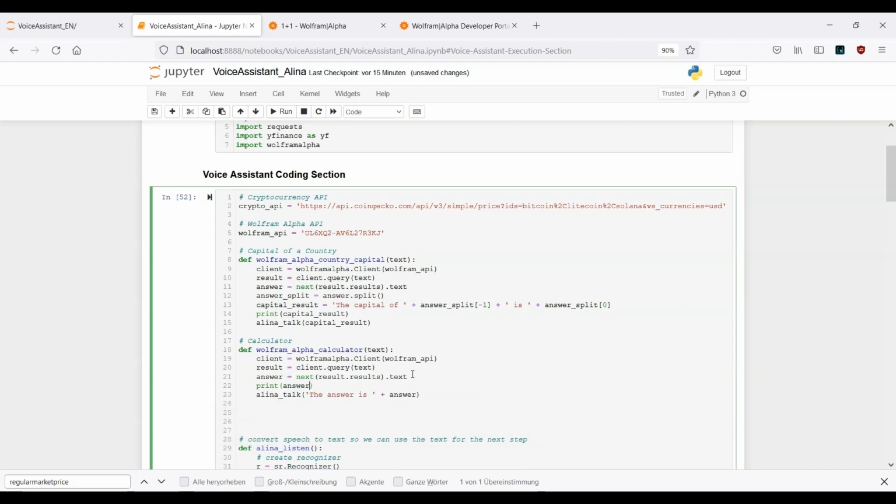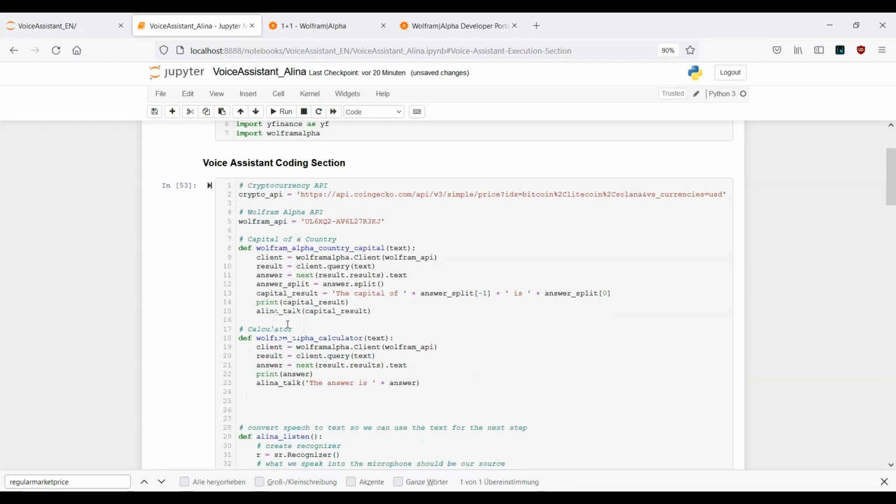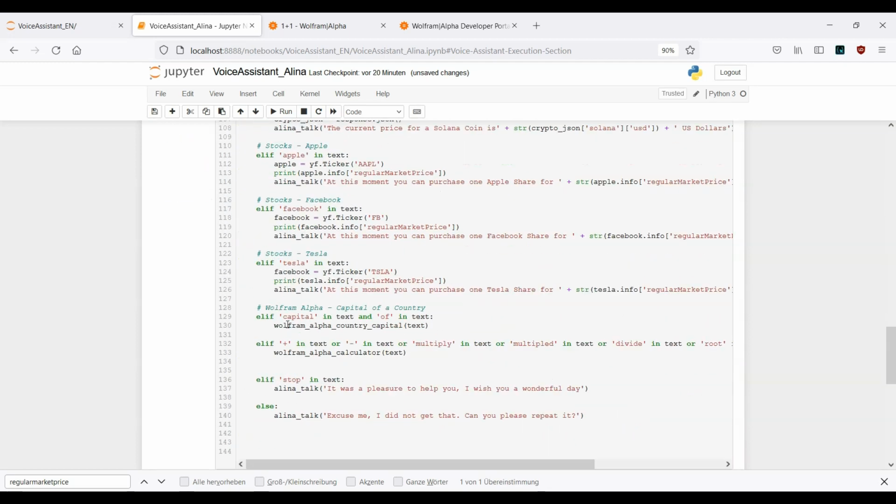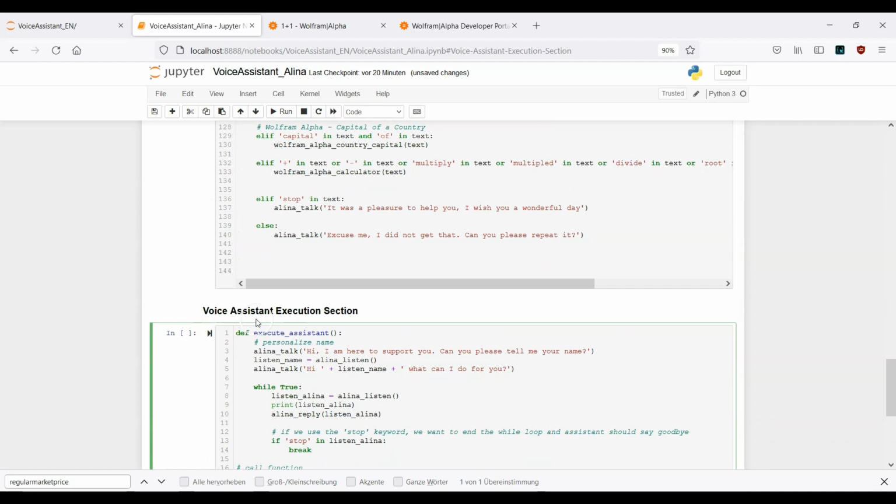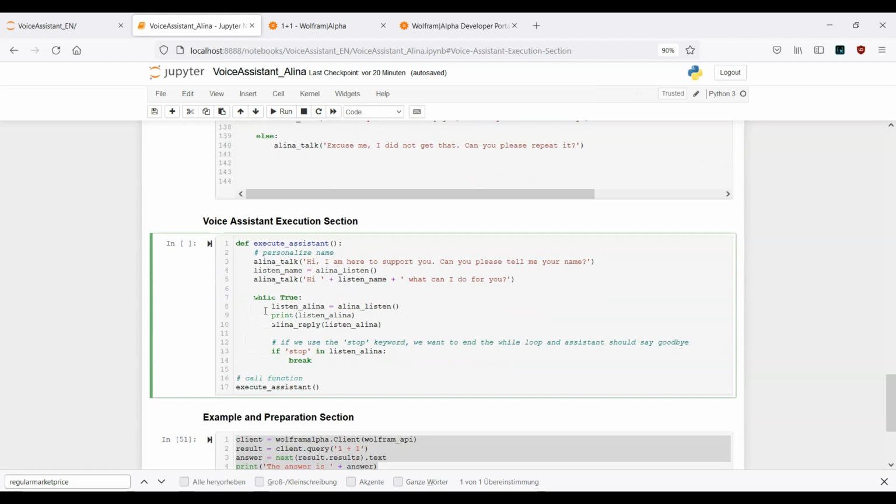So print answer, and here we also want to get the Alina talk function. So run the cell again, and now let's scroll all the way down until we reach the voice assistant execution section, and now we want to make use of the execute assistant function. Okay, so 3, 2, 1, cross our fingers and let's go.